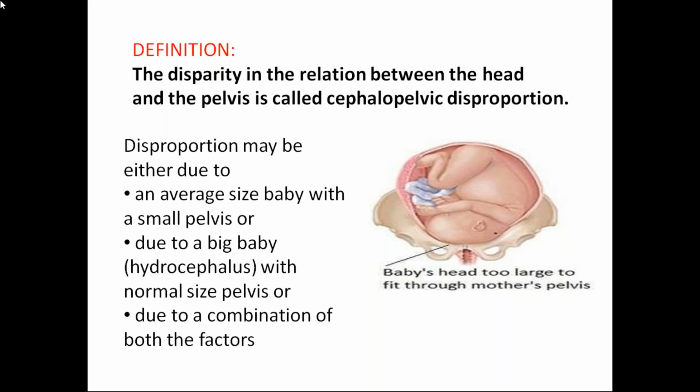Sometimes there is difficulty in flexion of the baby, for example if the baby has a goiter, so the engaging diameter will be larger and the head won't get engaged. Or in case of deflexion of the head, like in brow presentation, it won't get engaged. All these are common causes of cephalopelvic disproportion.